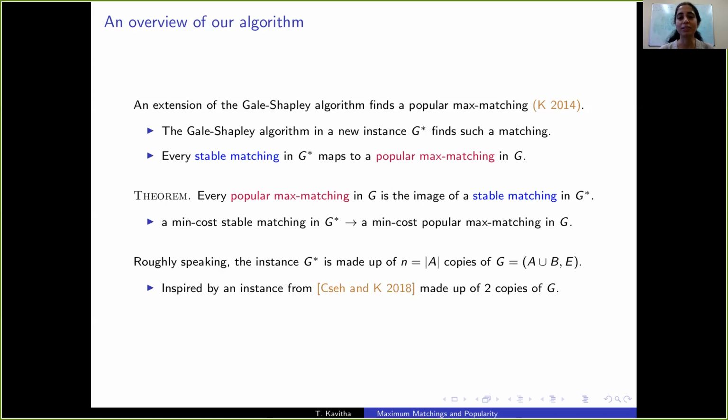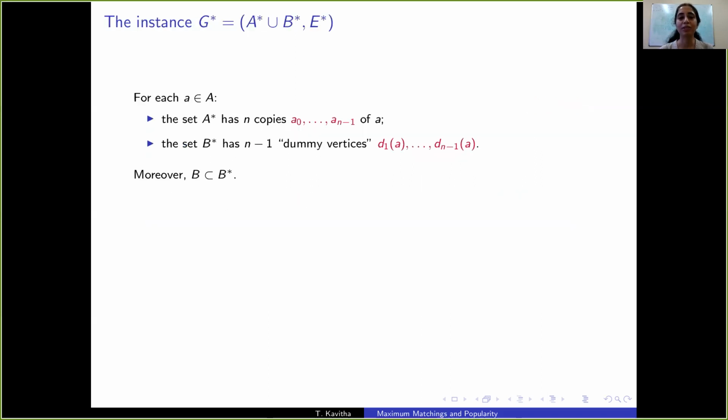What is this instance G star? Roughly speaking, it is made up of n copies of G. In more detail, for any vertex A in capital A, the set A star has n copies. Though there are n copies of A, we want at most one of them to be matched to a real neighbor.